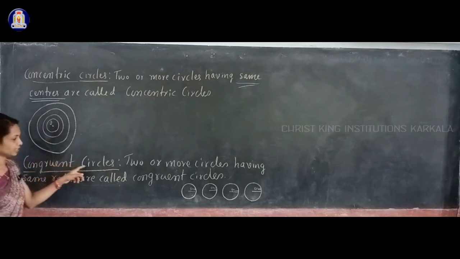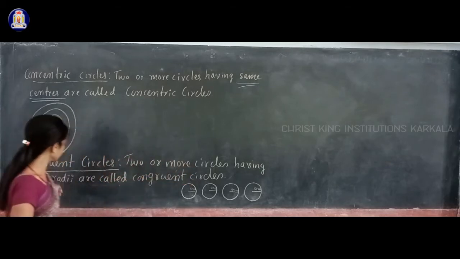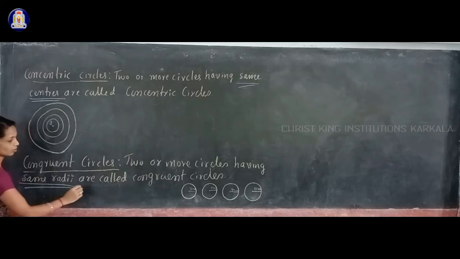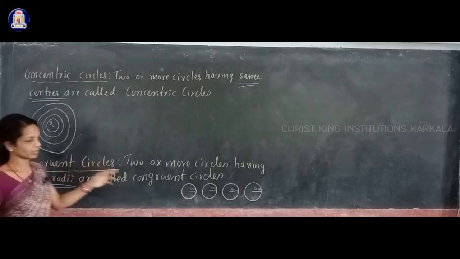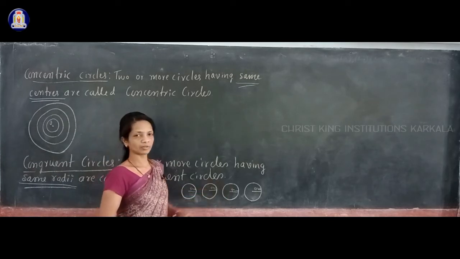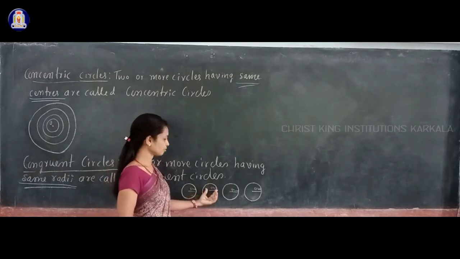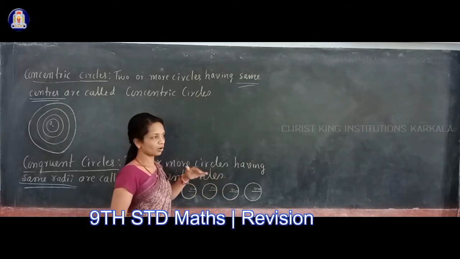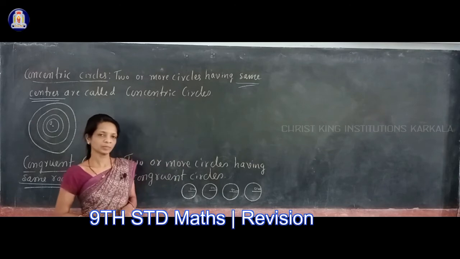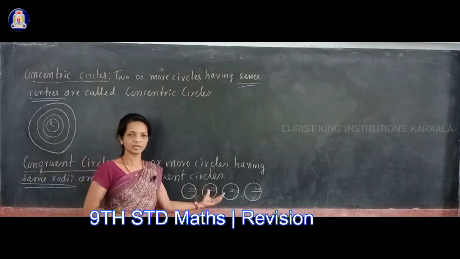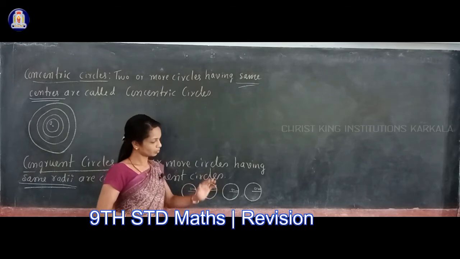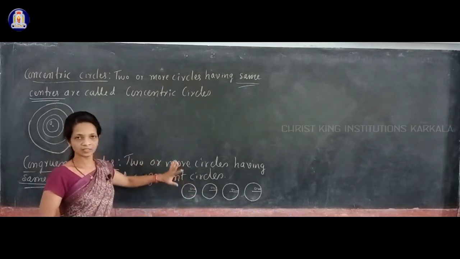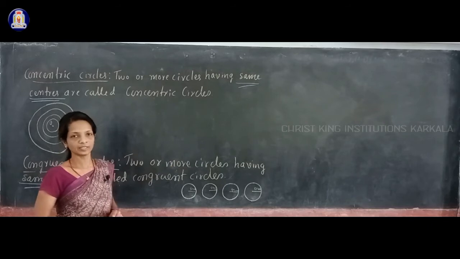Next, congruent circles. Two or more circles having the same radii are called congruent circles. Here I have drawn congruent circles. Congruent circles means they have the same radii. I have taken circles of radius 5 centimeters. So if two or more circles have the same radii, then they are the same in size. If two or more circles have the same size, then they are called congruent circles.